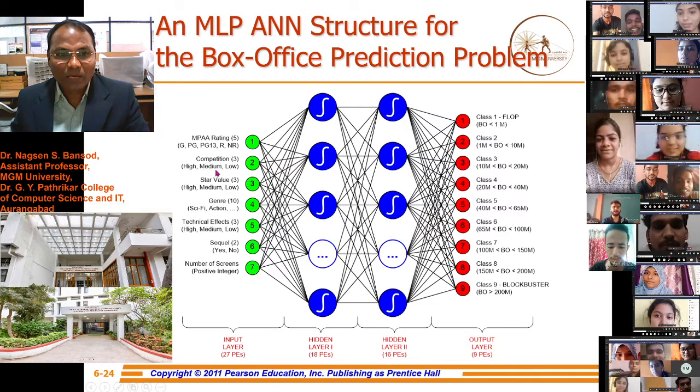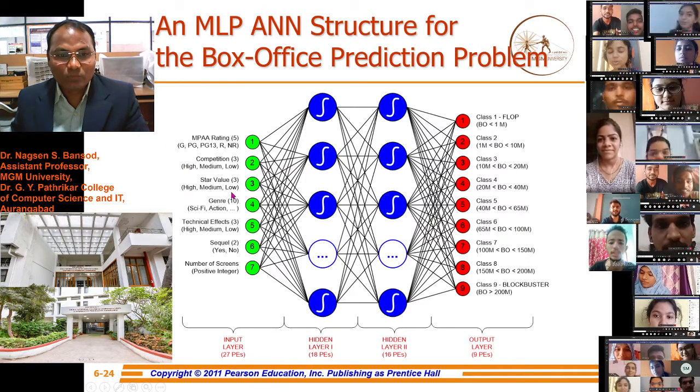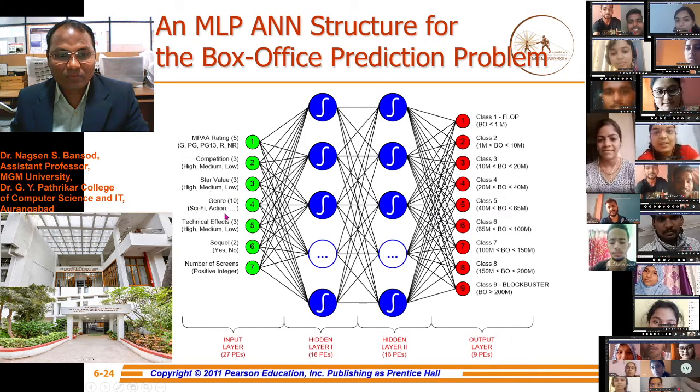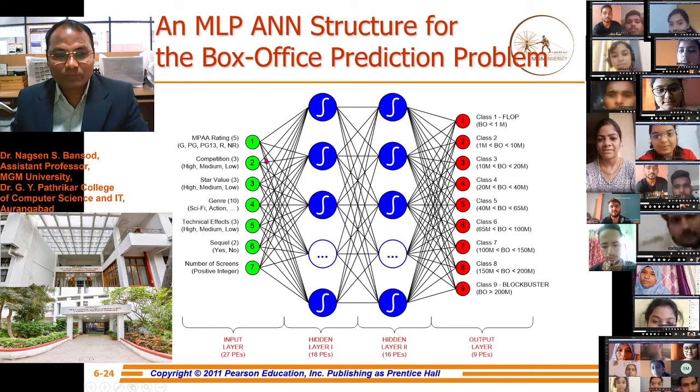There are 3 high, medium, low features. There are again 3 features, high, medium, low, star value. There are 10 features like sci-fi, action. These are the genre features. Technical effect like high, low, medium.